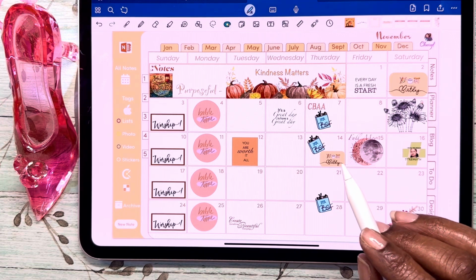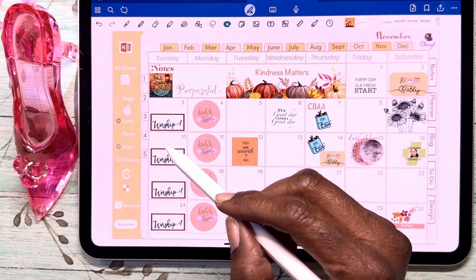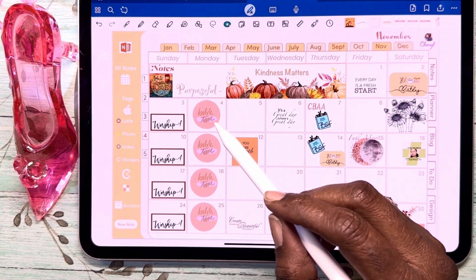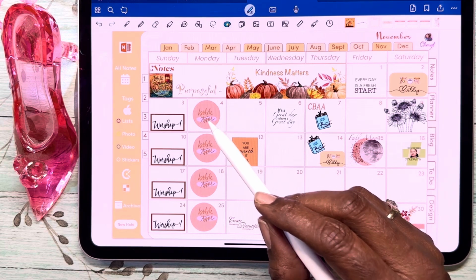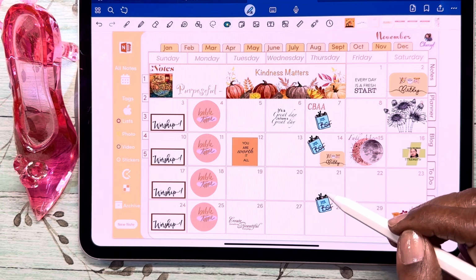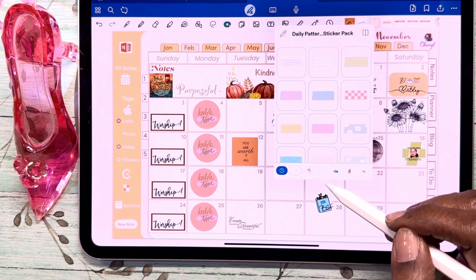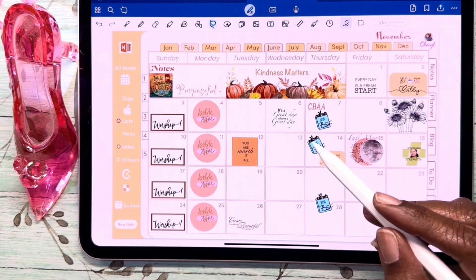I have a few things already laid out that happen from month to month. Church on Sundays. I have a couple Bible studies, one on Mondays and another one on Thursdays. And I think maybe I need to move this one around a little bit. Let's see, I'm going to get my lasso tool.